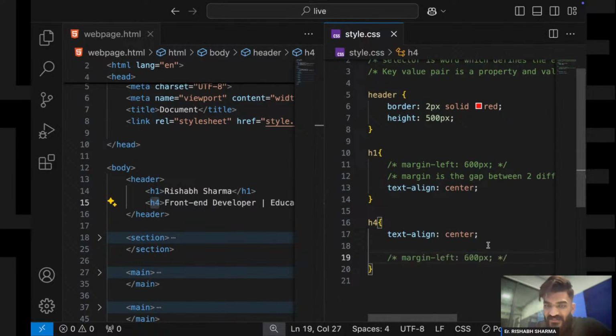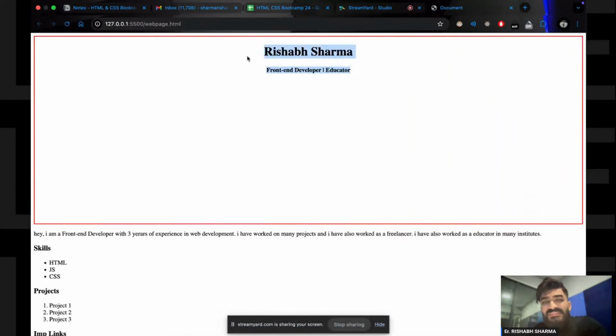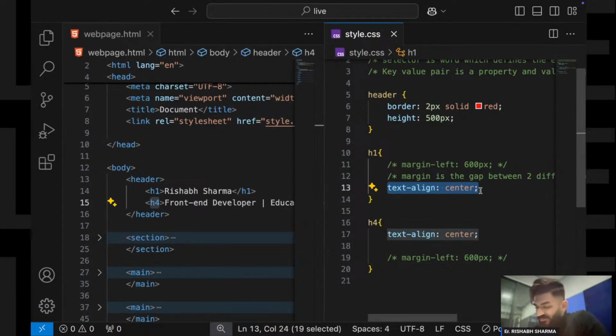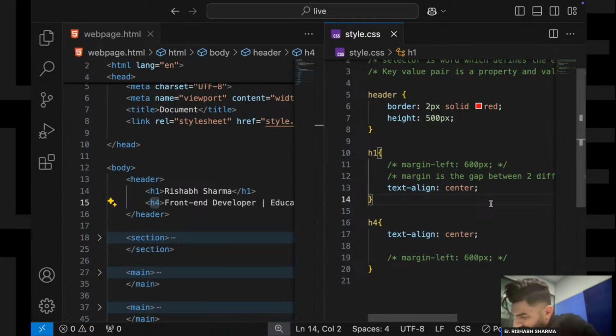Same I will do for this thing, right? So yes, now these two texts are perfectly in the center. I can definitely say that. Why? Because this property I am using is automatically putting the text into the center. Is that done?